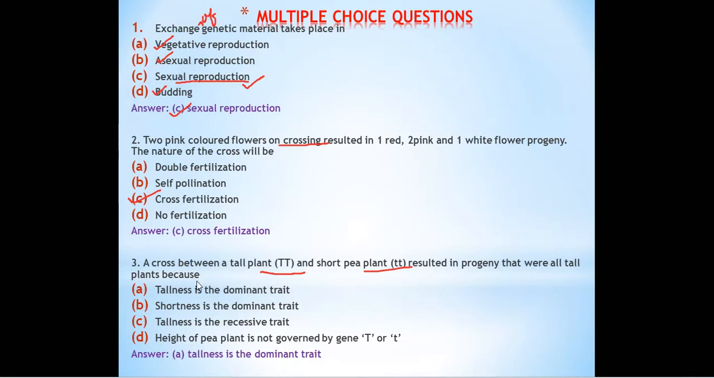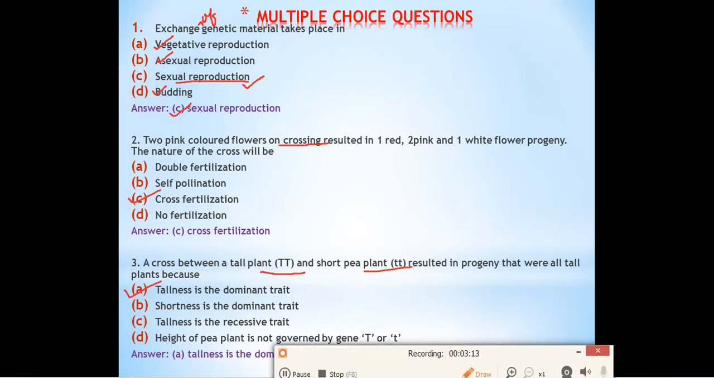So what are the reasons? All plants were tall in the progeny, that is, in the F1 generation. The options: tallness is a dominant trait, shortness is a dominant trait, tallness is a recessive trait, height of pea plant is not governed by gene T or t. The correct answer is that tallness is a dominant trait, because in a monohybrid cross we have read that the dominant trait will express itself. Since all the plants are tall, tallness is the dominant trait.